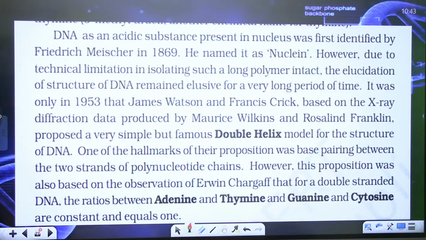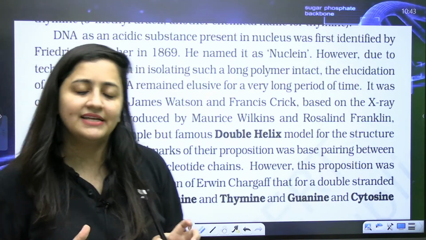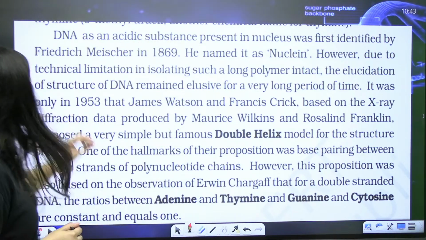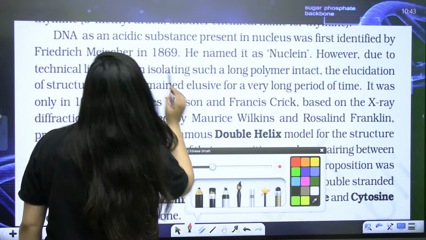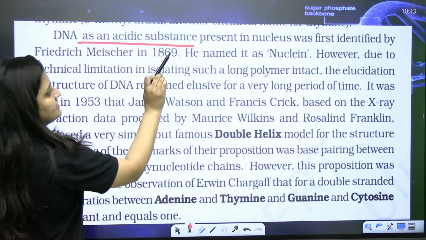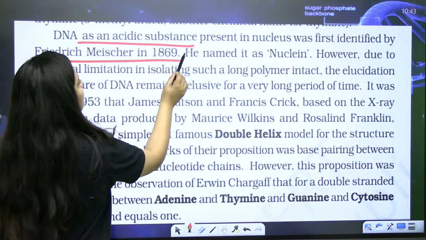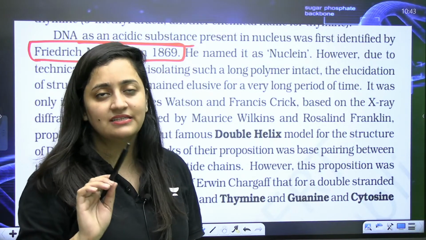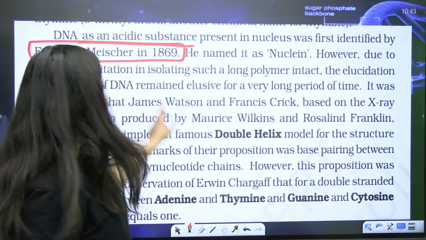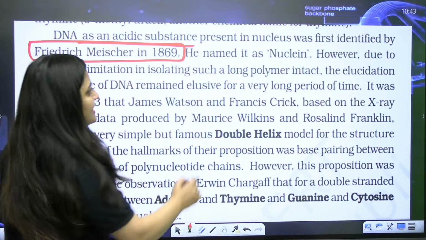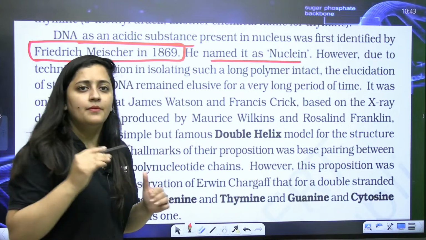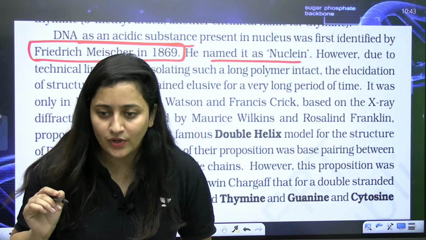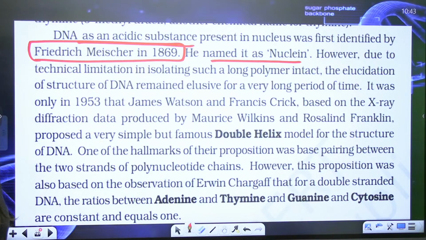Okay, so now let's quickly revise it from the NCERT, then I will tell you about the different types of DNA as well. Okay, so see, DNA as an acidic substance, it is present in the nucleus. I told you that it was identified first in the white pus cells by Friedrich Miescher in 1869. At that time he called it nuclein, but later on Altman called it nucleic acid.